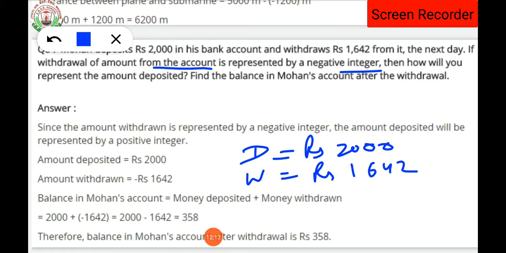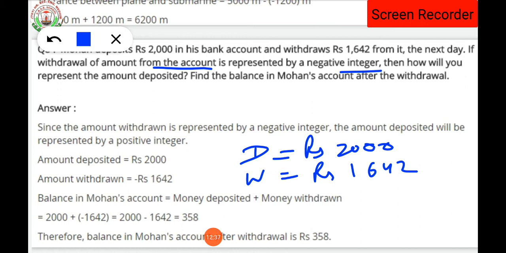So dear student, suppose I am having 5000 amount with me, and 2000 is going to be withdrawn from my bank. Then how much amount is going to be left in my account? Obviously, 5000 minus 2000 will be 3000 left. So withdrawal means it will be taken as minus.